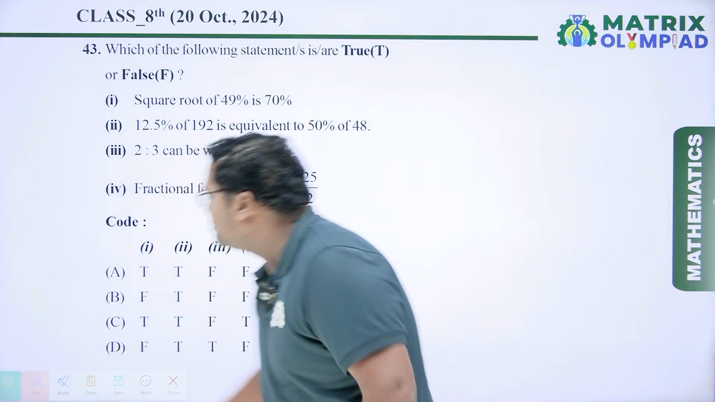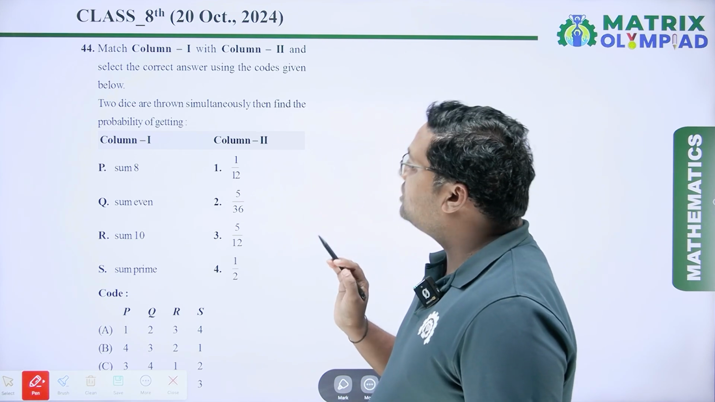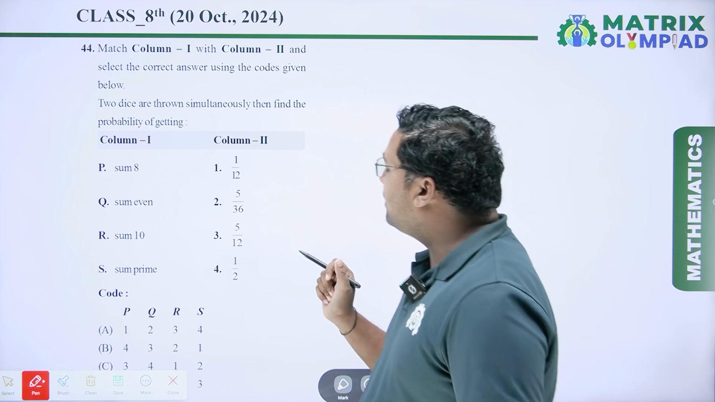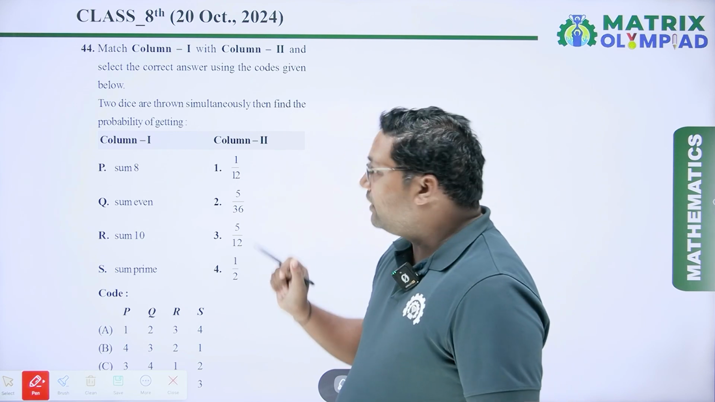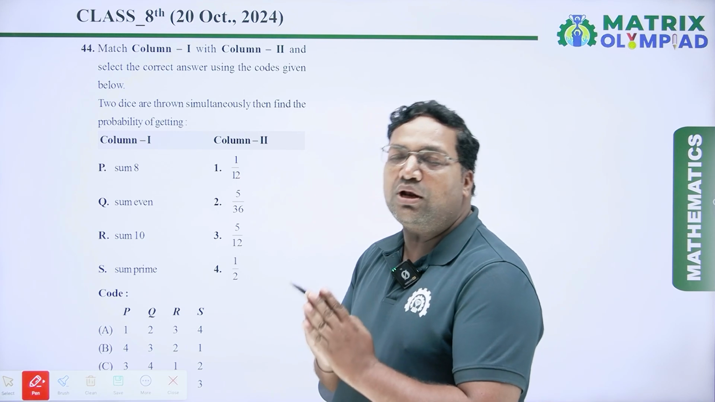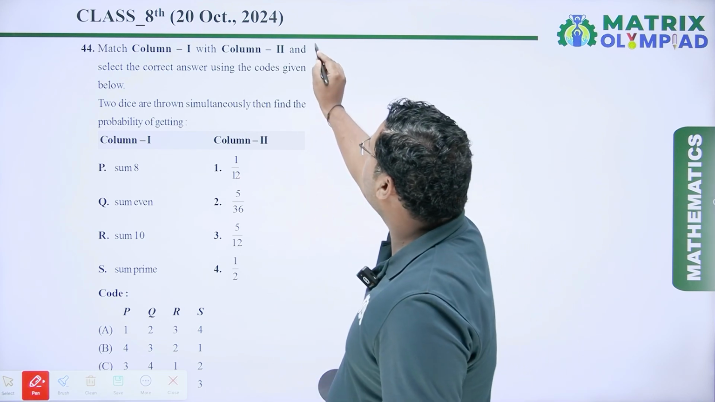Now coming to the next question: match column 1 with column 2 and select the correct answer using the codes given below. 2 dice are thrown simultaneously, then find the probability of getting. So if 2 dice are thrown simultaneously, then the total outcomes are 36. So I have to write total possible outcomes first.